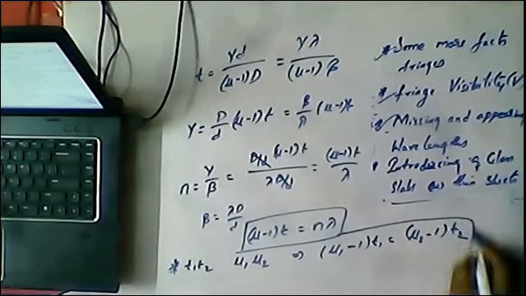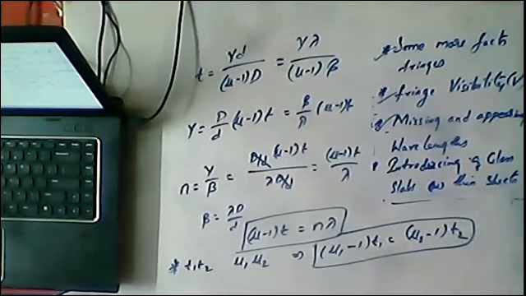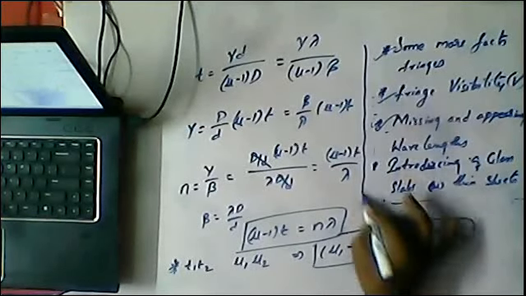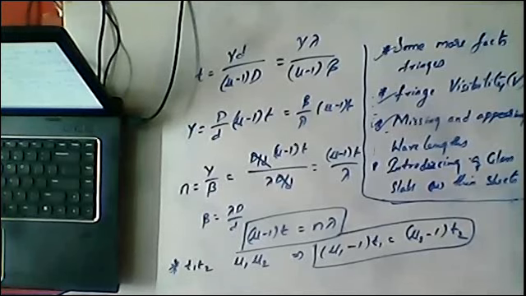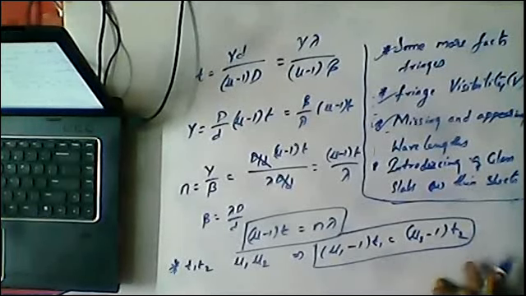This is the condition for non-shifting of the central fringe when two glass slabs with different thicknesses T1, T2 and refractive indices mu1, mu2 are introduced separately.